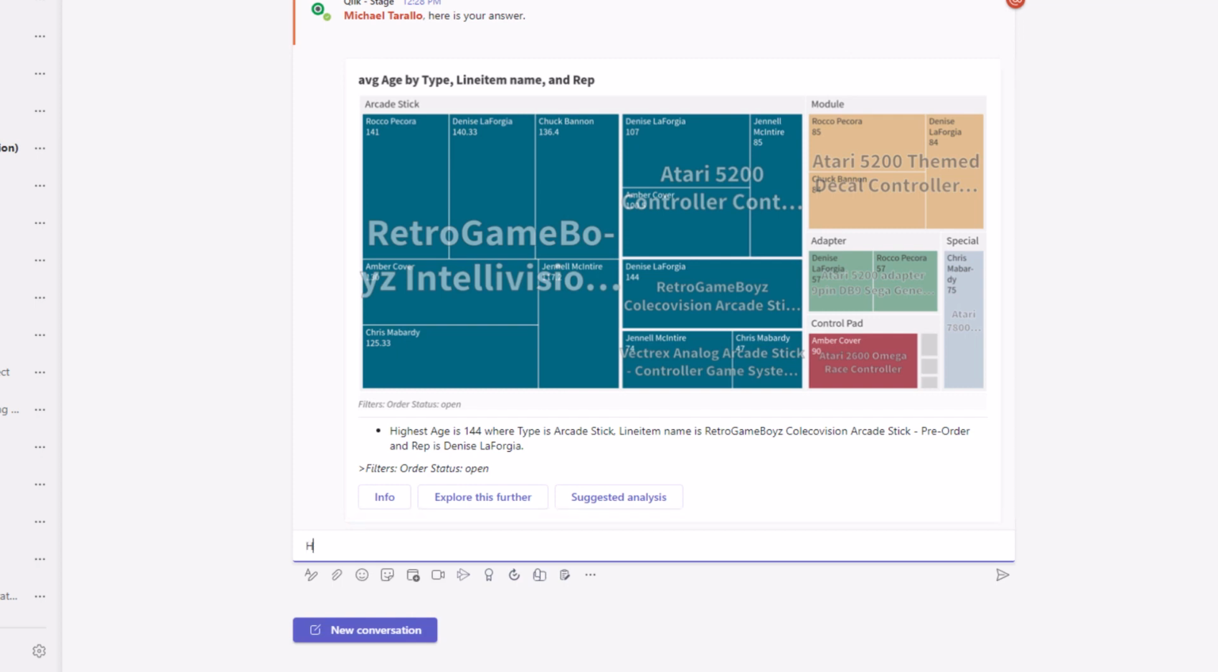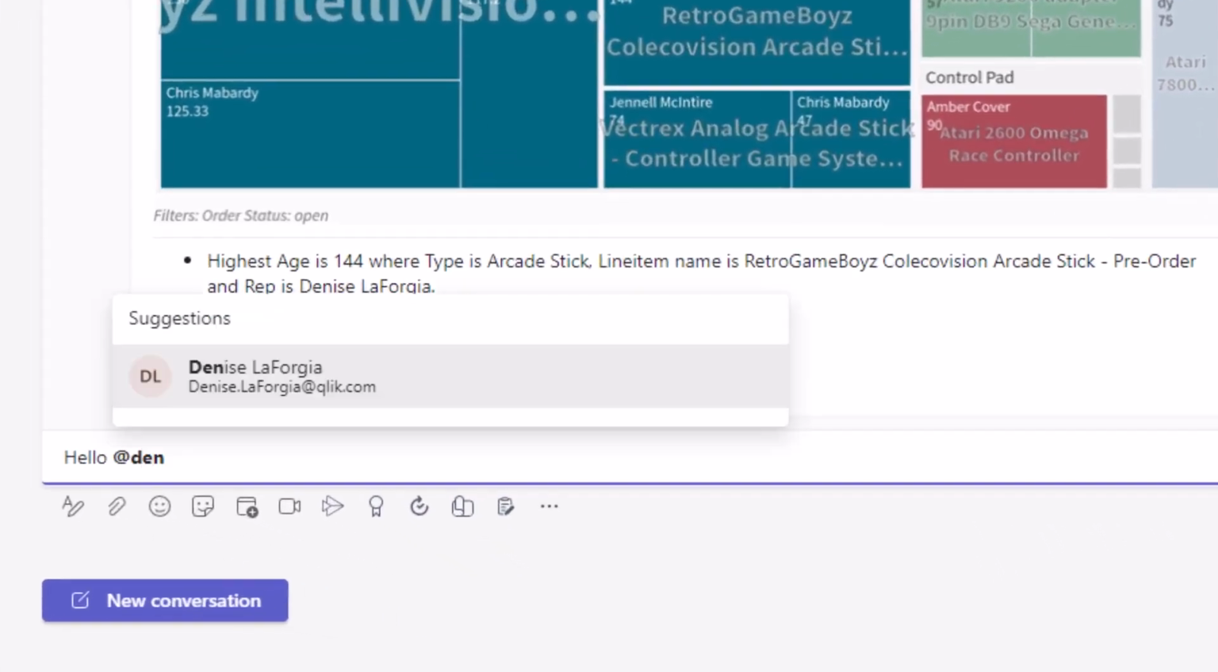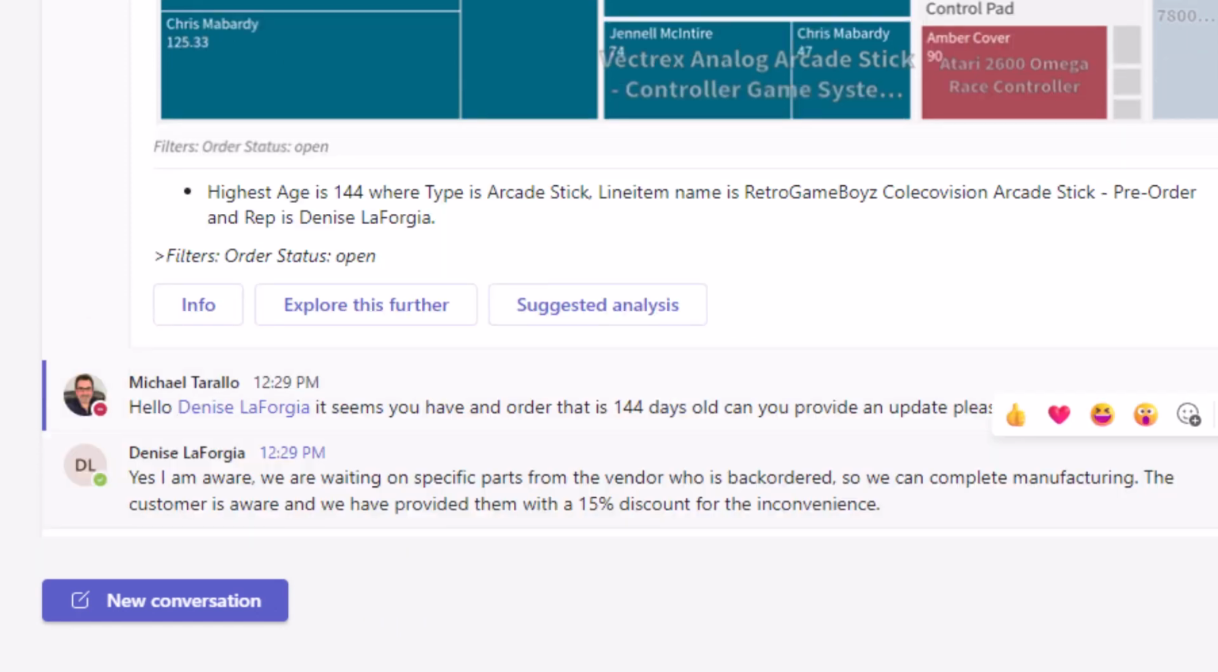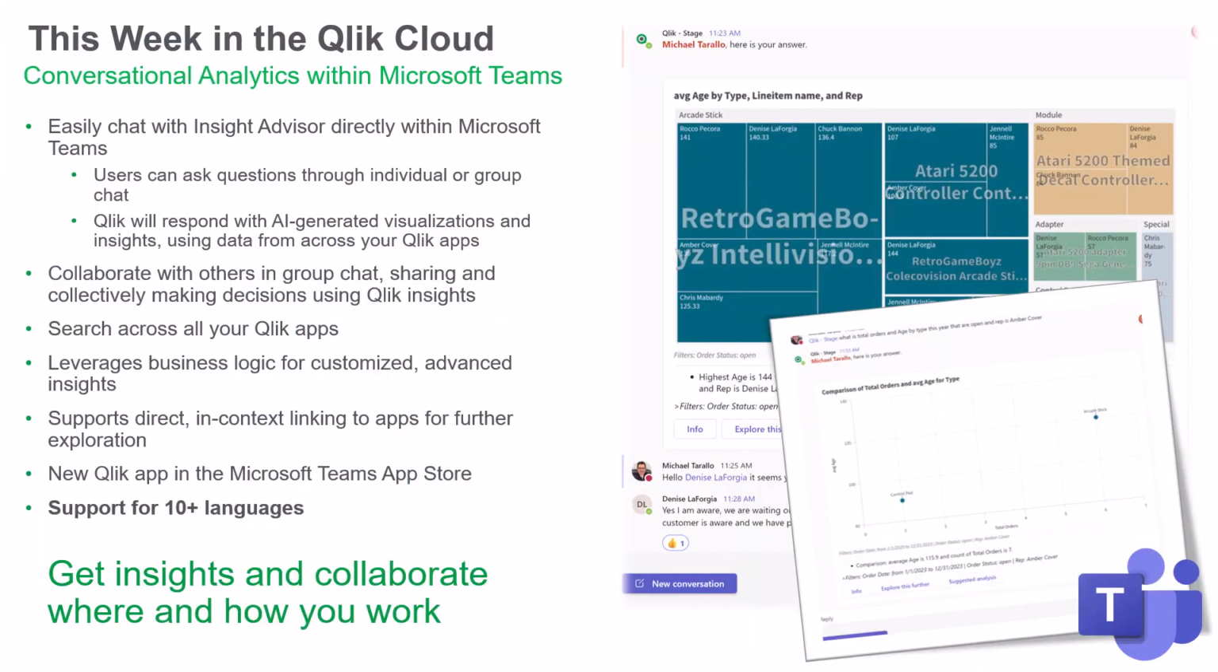across your Qlik apps. And because it's Microsoft Teams, you can collaborate with others in real time, collectively making decisions using the insights generated by Qlik. Insight Advisor within Teams provides a powerful new way to help more people find the right answers, make better decisions, and collaborate together, where and how they work.